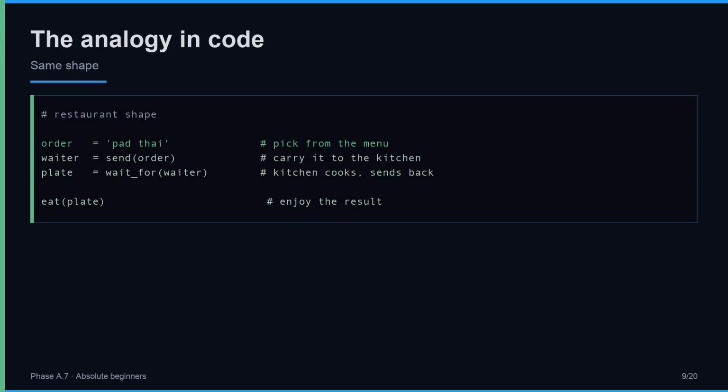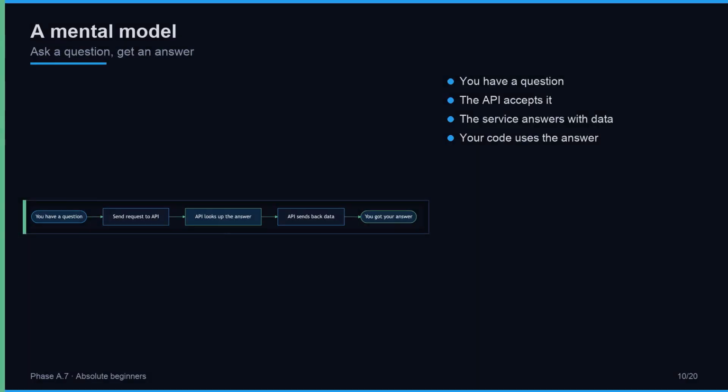You pick from the menu, that is choosing what to request. You tell the waiter, that is sending the request. The kitchen cooks and sends a plate back, that is the server processing and returning a response. You eat, that is your code using the returned data. The exact same shape, whether you are ordering noodles or fetching the weather. The API is the menu. Your code is the customer. The remote service is the kitchen. Same shape everywhere.